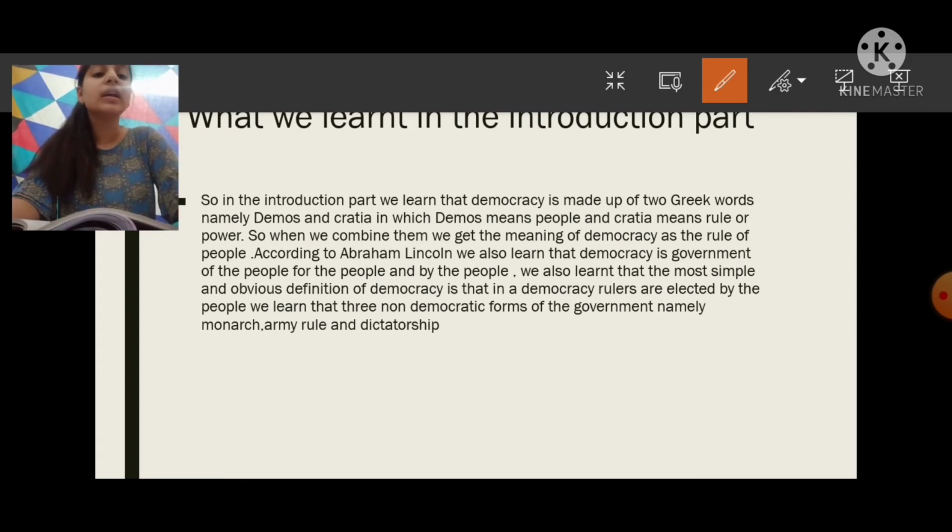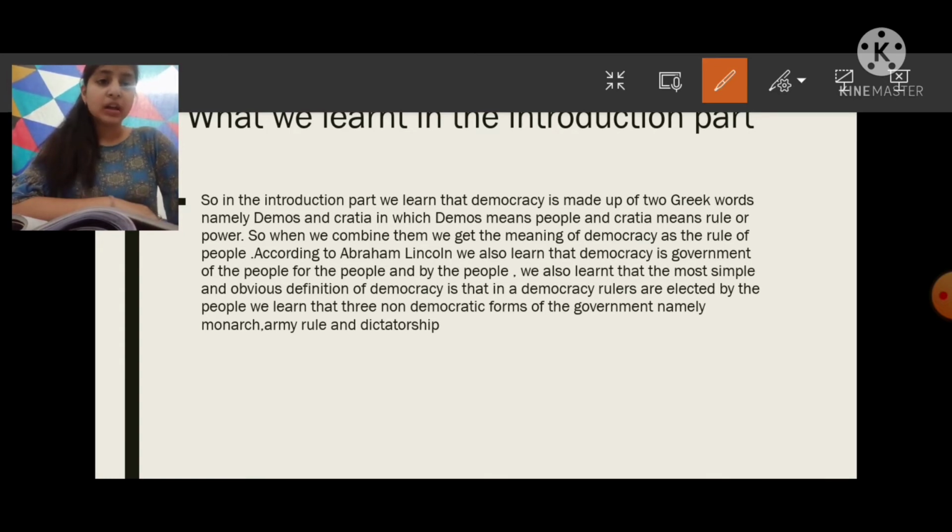In that we learned that democracy is made up of two Greek words. First is demos and second is kratia. Demos means the people and kratia means rule or power. So when we combine those both, we get the meaning of democracy as rule of the people. We also learned the famous quote of Abraham Lincoln that democracy is of the people, by the people, and for the people.